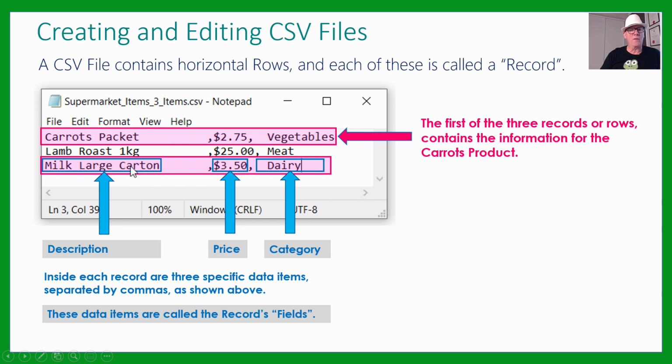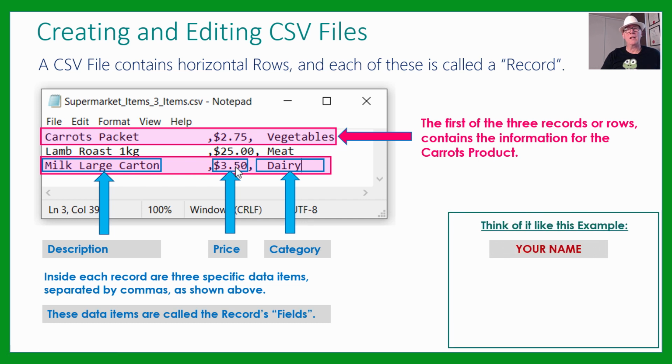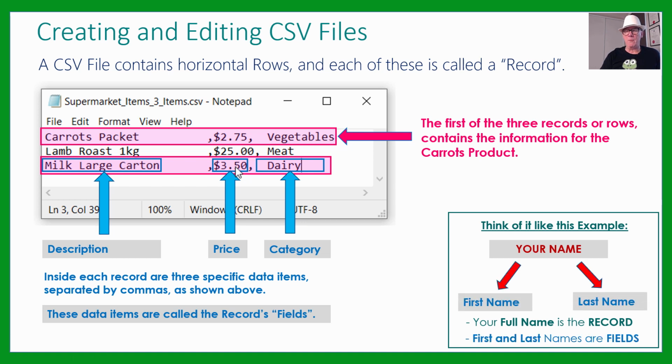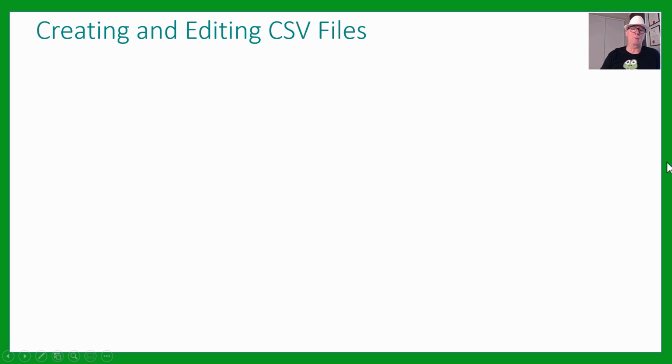Inside we've got these separated by commas. They're called fields. So here we've got the whole record for a large carton of milk, but then inside that record we've got the description, the price, and what category the large carton of milk is. And those 3 items are called fields. Think of it like this. Often we have things split up. Your full name is like the record, and we can split your record up into your first name and your last name, and they're the 2 fields which make up your record. So fields are little component values which contribute to making up the whole record, just like your first name and last name contribute to making up your whole name.